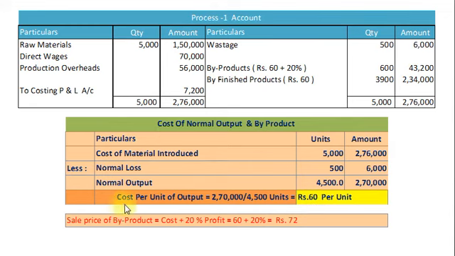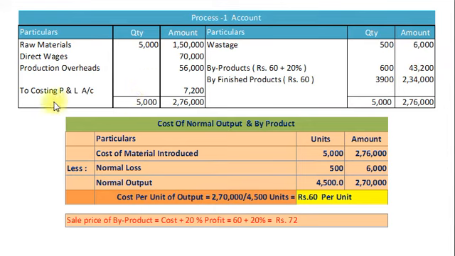And we have sold our byproduct directly from the process by adding 20% profit. So 60 plus 20% profit rupees 12. So selling price amounts to 72. So here we will sell our byproduct 600 units at rupees 72. So total amount 43,200 and our accounting entry by bank to process 1 account.